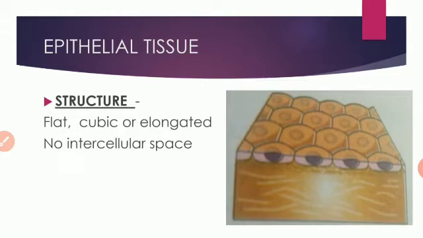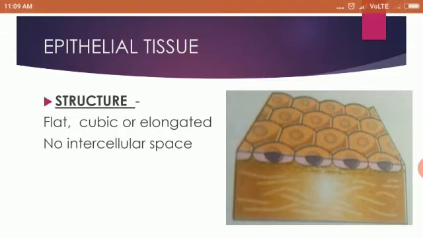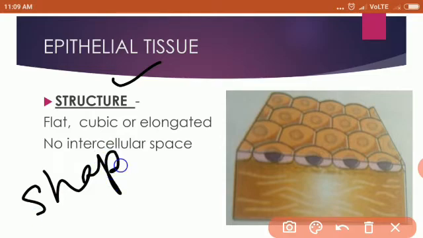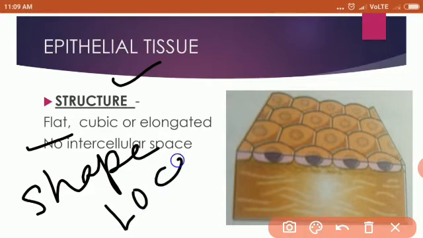Now always remember, whenever you want to learn about any tissue, what important things you need to learn. First thing is their structure. In that you will learn about their shape, okay, and you will learn if intercellular space is present or not. These two things are very important in learning about tissues, any kind of tissue. Okay, then next we will learn about where they are present, that is their location.